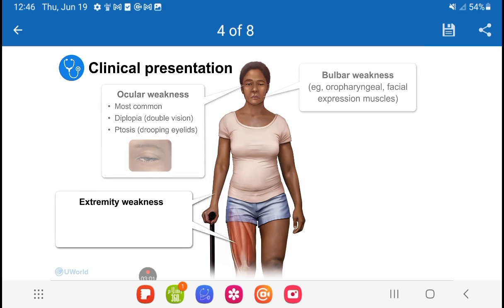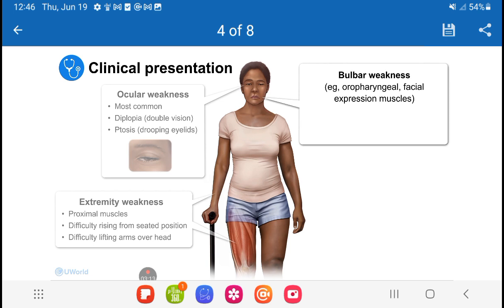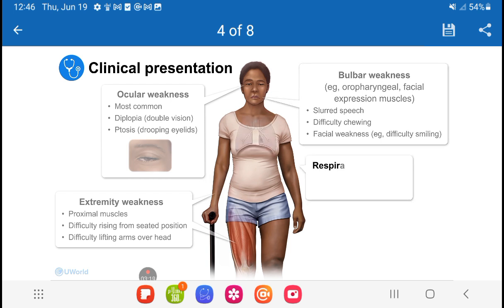Extremity weakness classically impacts the more proximal muscles, resulting in difficulty rising from a seated position or lifting the arms over the head. Weakness in bulbar muscles can manifest as slurred speech, difficulty chewing, or facial weakness. In severe cases, respiratory muscles may be affected, which can lead to life-threatening complications, as we'll discuss later.